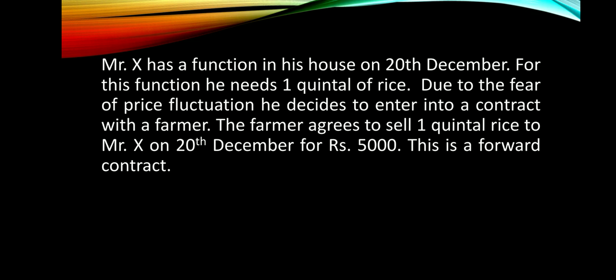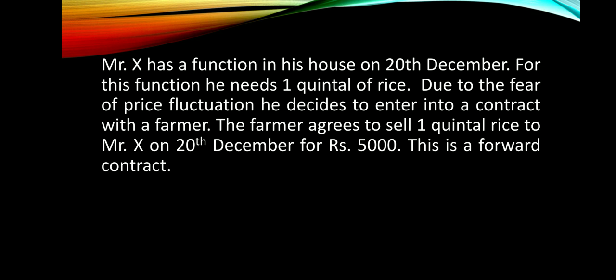So here we can see the people have different opinions. These different opinions created a scope for the forward contract. Here, in case on 20th December the price of 1 quintal of rice is 5500 rupees, Mr. X can save rupees 500 because he is supposed to pay only 5000 as per the contract.